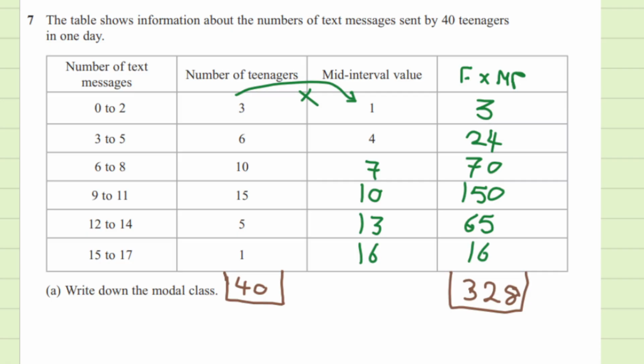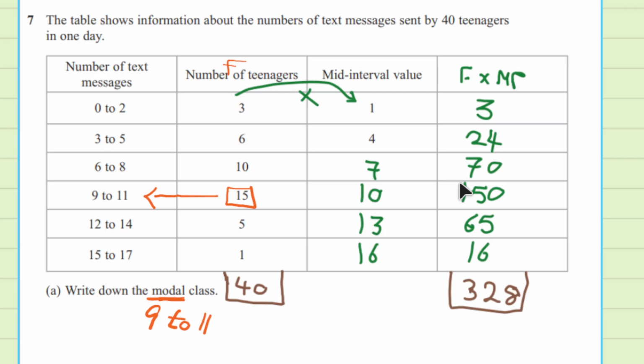It says find the modal class. The modal class is similar to the mode. The mode is the most repeated or the most frequent. So if we look at the number of teenagers, which is the frequency in this question, the biggest number is 15. That means the modal class is 9 to 11. And that's your answer. This is 1 mark already.